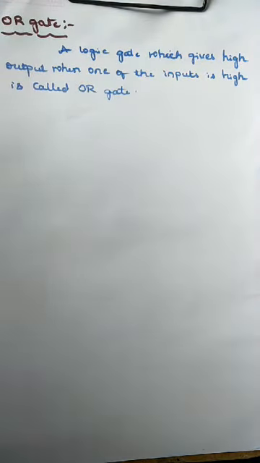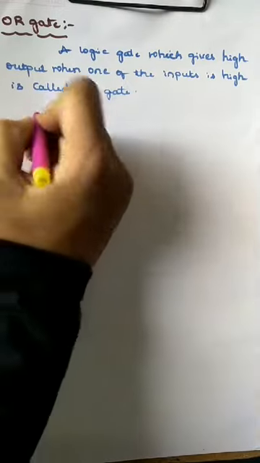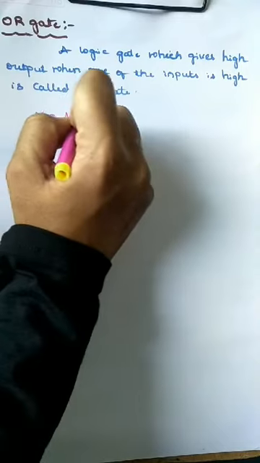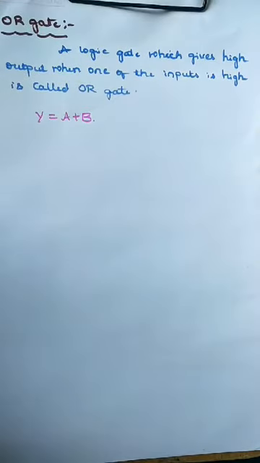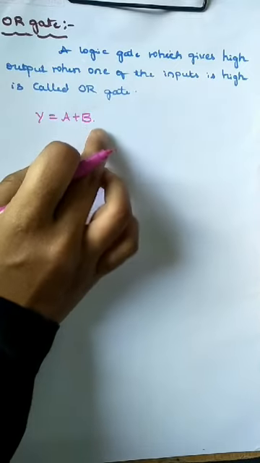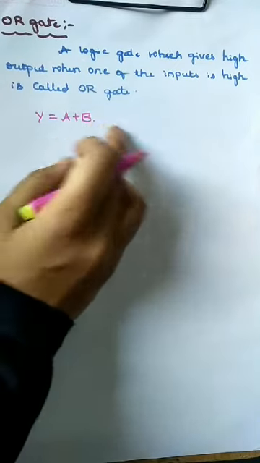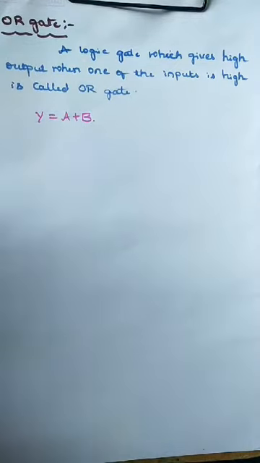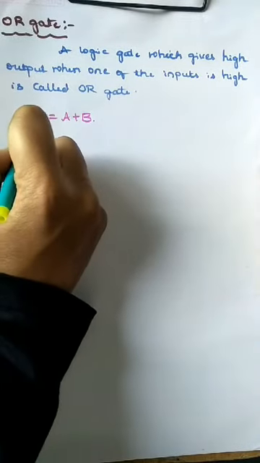Okay. The output of OR gate represented by a Boolean expression is Y is equal to A plus B. So here Y is the output, A and B are the inputs of the logic gate. The circuit symbol of OR gate is represented like this.